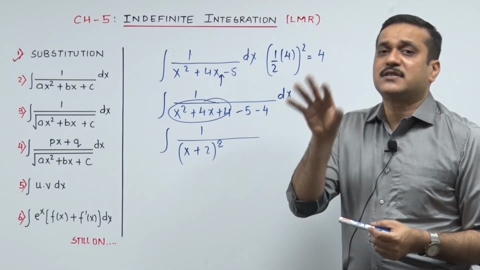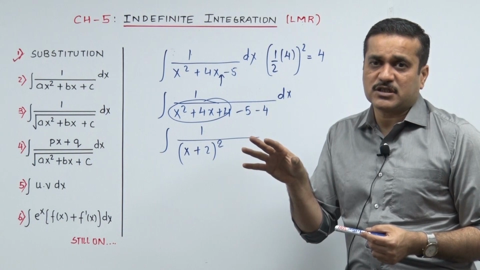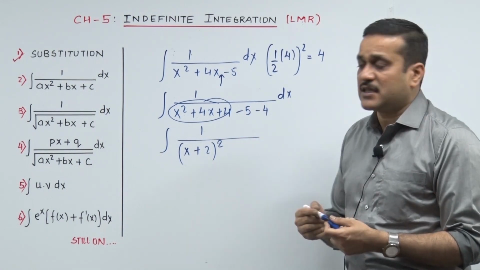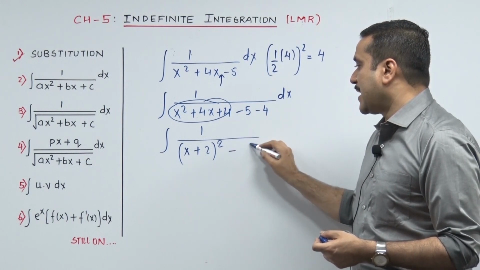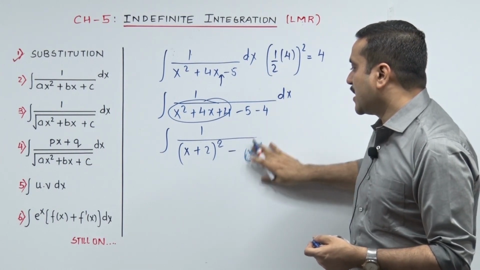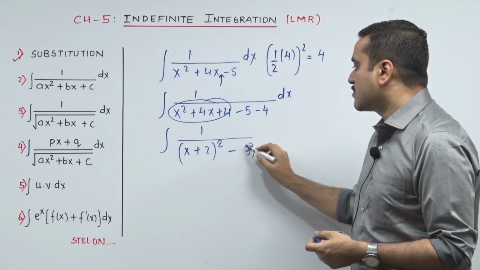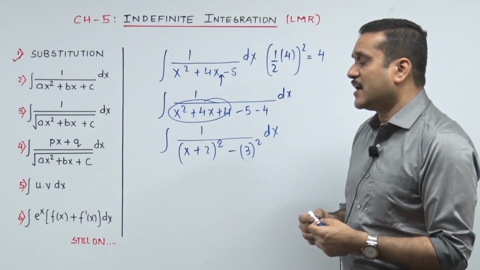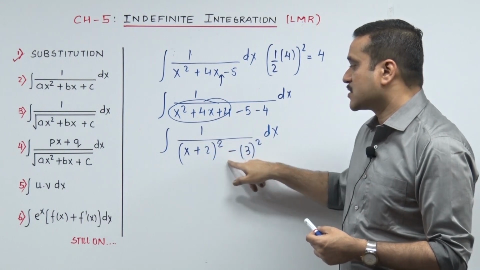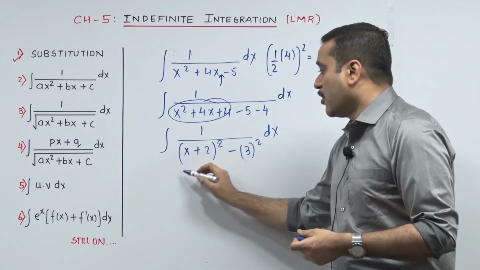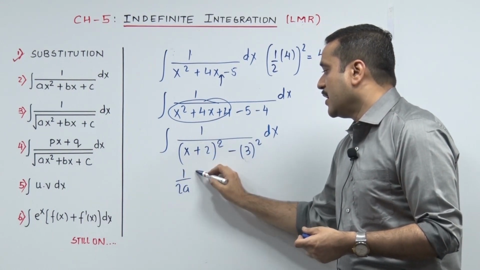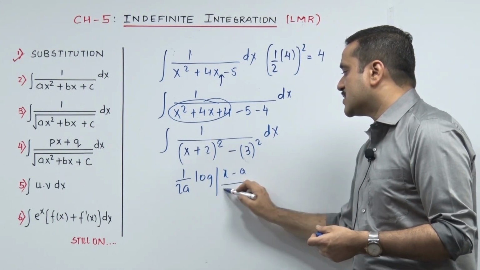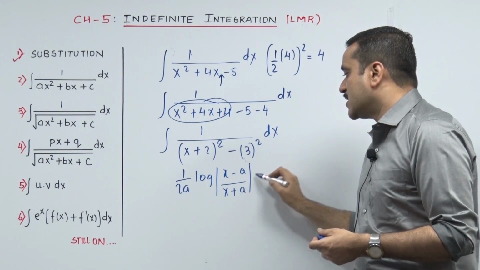x is what? It's a linear function. x plus 2 also is linear, so you can always punch in x over there. So (x plus 2) the whole square minus 9, and the 9 you can write as 3 the whole square if I am not wrong. Now I can see easily that I can punch in 1 upon x square minus a square. The formula goes 1 upon 2a log (x minus a) upon (x plus a) plus c. Can we fit in the things in that?